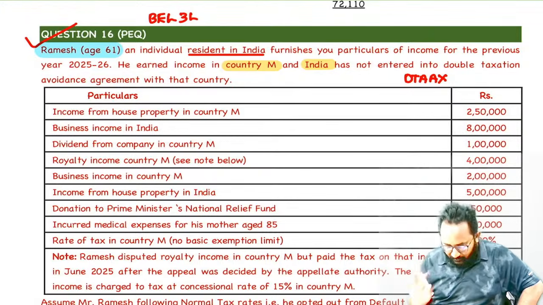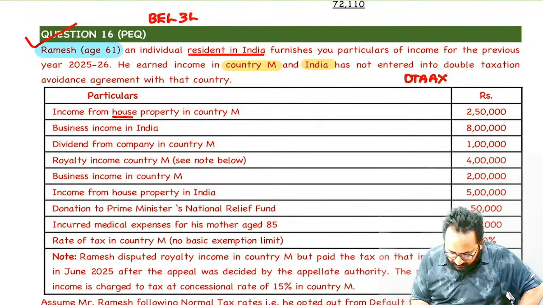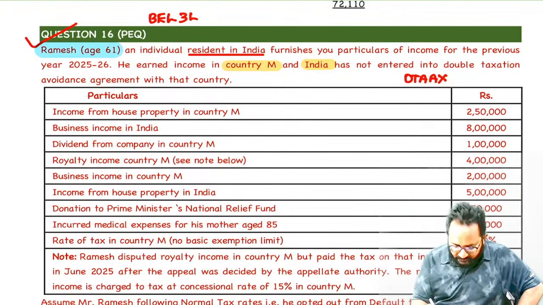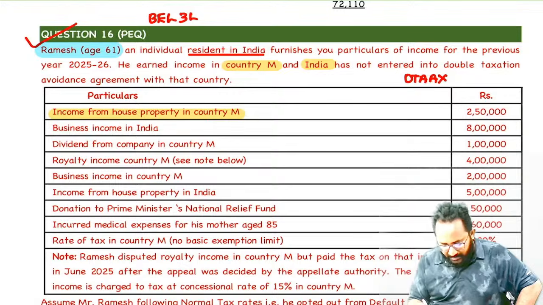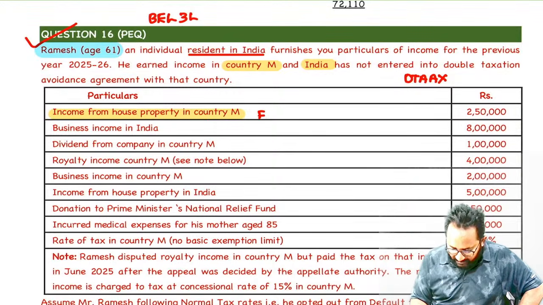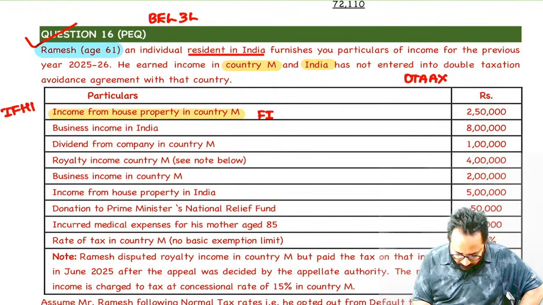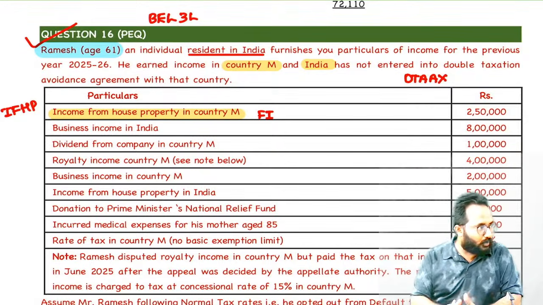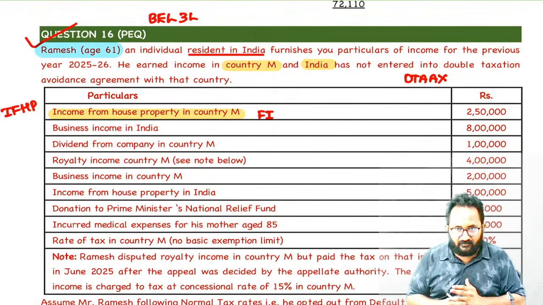Okay. I will read every income and decide under which head of income it is taxable. House property income. Please tell me whether it is foreign income or Indian income first. Foreign income. And it is taxed under which head? House property. They have given income from house property, which means it is a final amount, after removing everything.